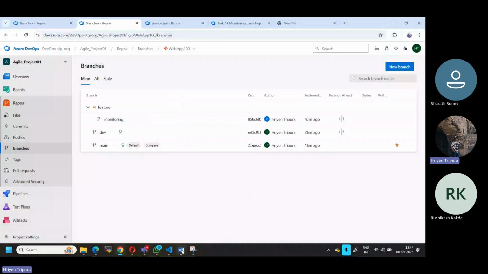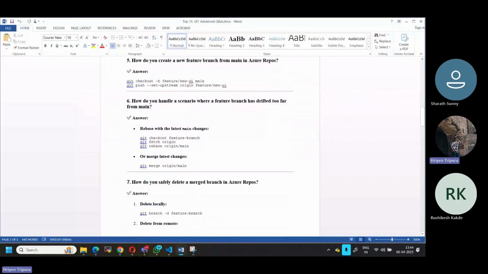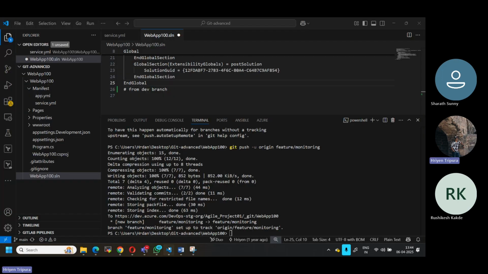Okay, next: how do you handle a scenario where a feature branch has drifted far from main? We need to understand what is meant by drift. Let's say I'm working in the monitoring branch now. In our case, let's talk about the dev branch, because these changes were created from the dev branch only, right? So let's think in this way.